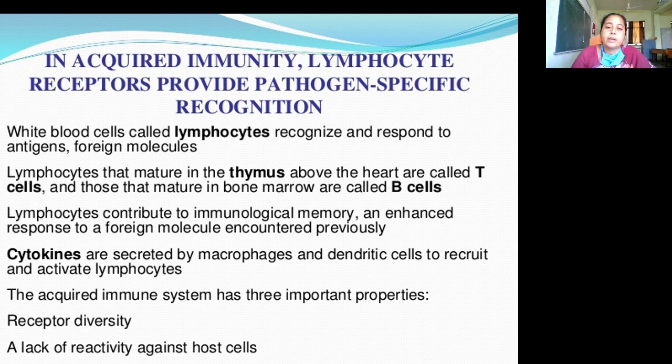Cytokines are secreted by macrophages and dendritic cells to recruit and activate lymphocytes. The acquired immunity system has three important properties: receptor diversity, a lack of reactivity against host cells, and immunological memory.